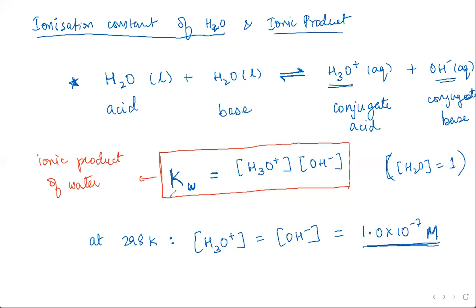So based on this, if I substitute the value at 298 Kelvin, Kw will be equal to 10 raised to the power minus 7 into 10 raised to the minus 7. That is equal to 10 raised to the power minus 14 molar square.